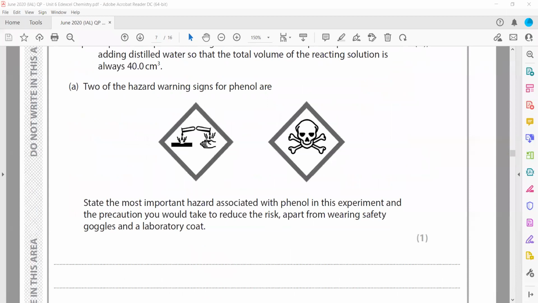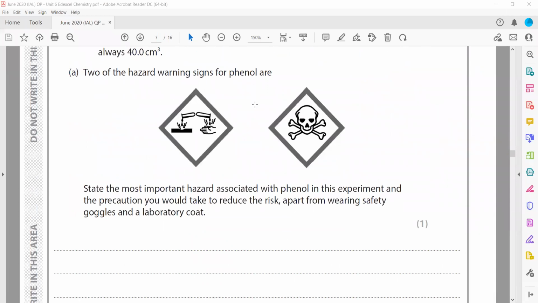Then two hazards are mentioned, and the important hazard associated with the phenol in this experiment. As you can see, one is poisonous, another one is corrosive. Phenol is corrosive, so we should wear gloves. That is the most appropriate precaution to reduce the risk, apart from wearing safety goggles and a lab coat.